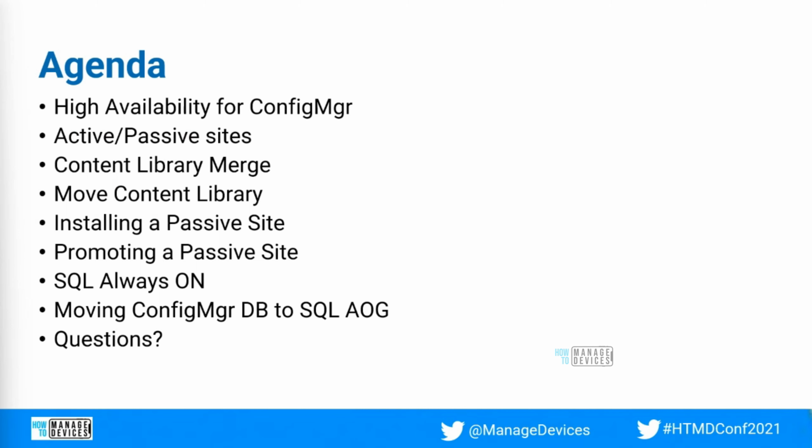So I'll be talking about high availability for Config Manager, the active passive sites, and some of the prerequisites for the active passive sites like content library merge, move content library, and how we install a passive site and promote a passive site. And some details about SQL Always On and how we can move the Config Manager DB to SQL Always On with minimal downtime. So there are different methods, and we will talk about the best method in that.